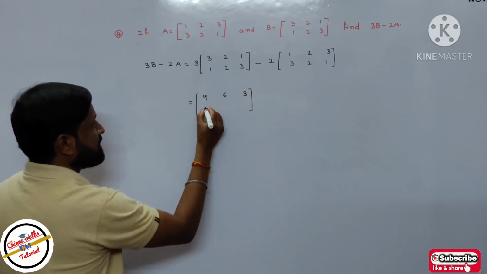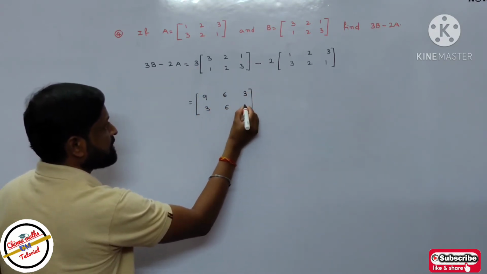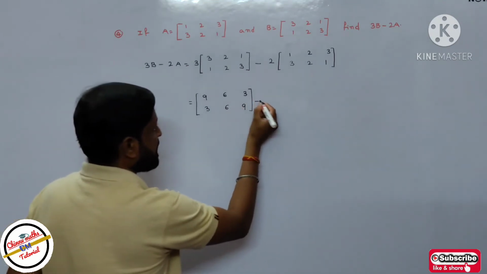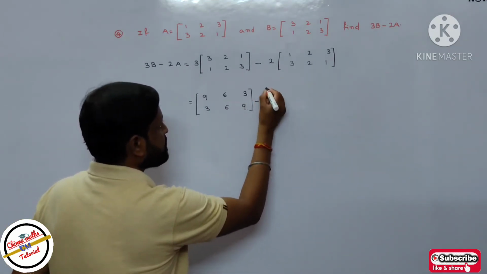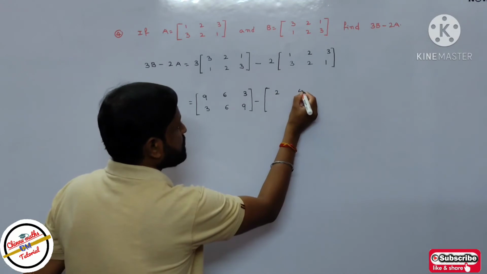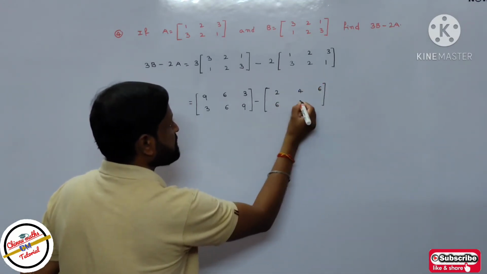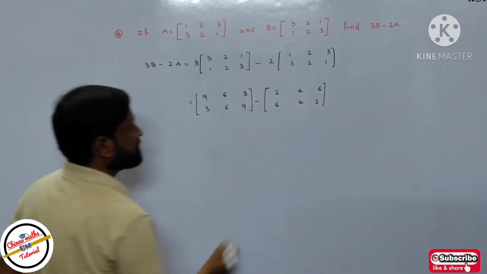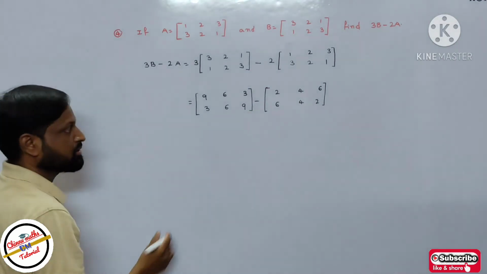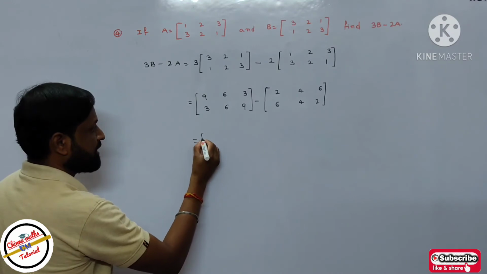Next 3 ones are 3, 3 twos are 6, 3 threes are 9. Minus, multiply by 2: 2 ones are 2, 2 twos are 4, 2 threes are 6. Next 6 4 2.